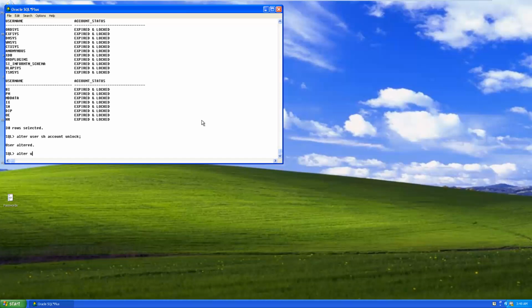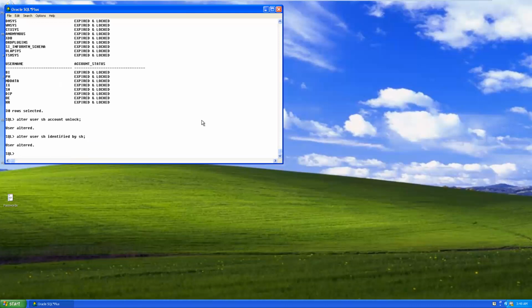Again, alter user SH identified by SH. A new password is given for that user. Okay, and I want to do one thing.